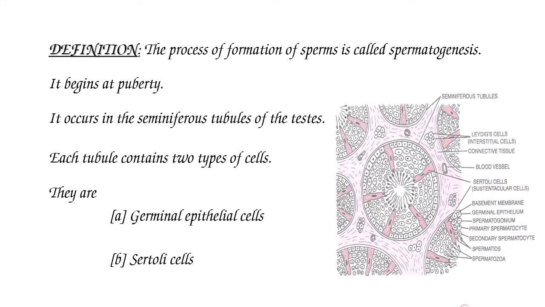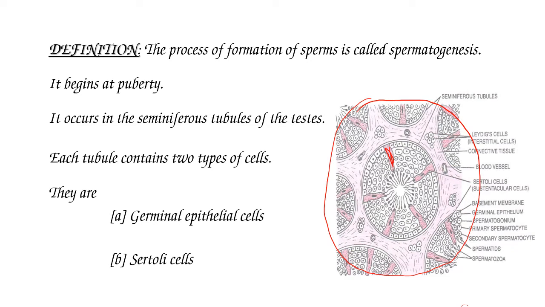In the diagram, these are the seminiferous tubules present in a testicular lobule. These elongated cells are called Sertoli cells, and internally the seminiferous tubule is lined with cells.